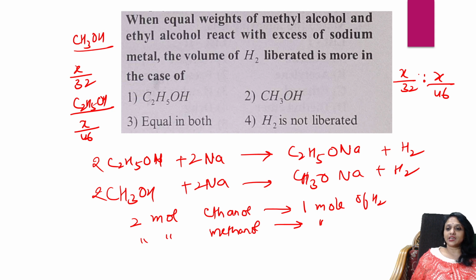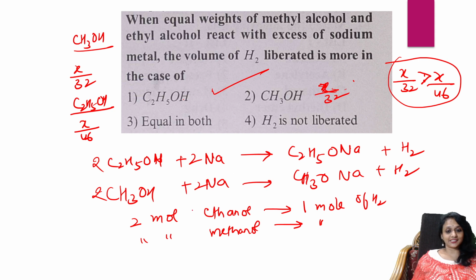Which is more? x by 32 is more. So which will release more hydrogen gas? Methanol is going to release more hydrogen gas. So the ratio is x by 32. So this is more, so more hydrogen gas is released.